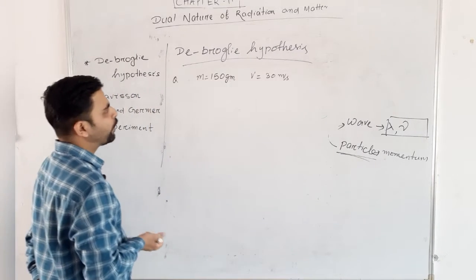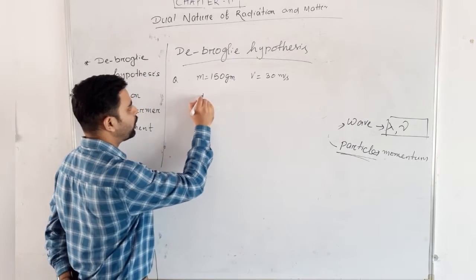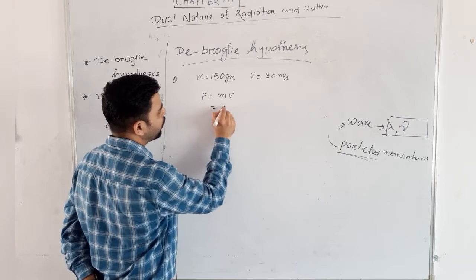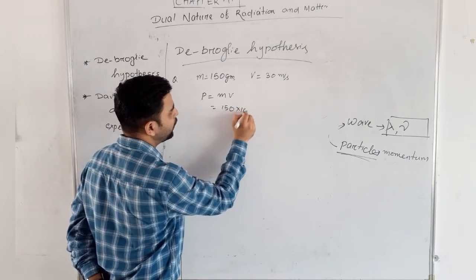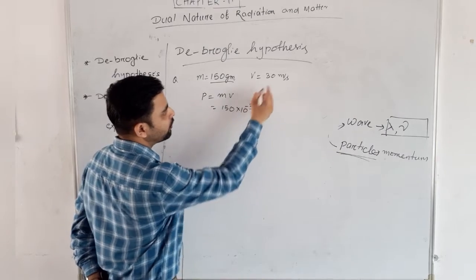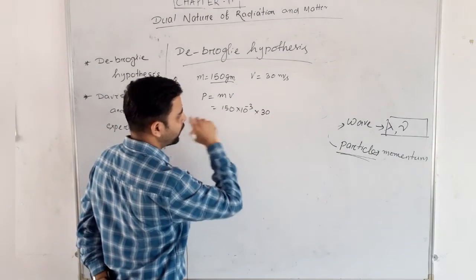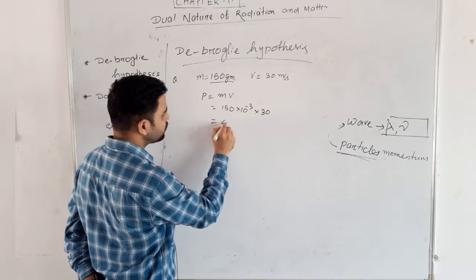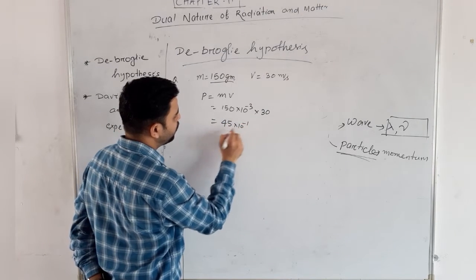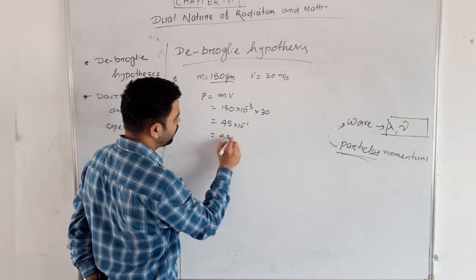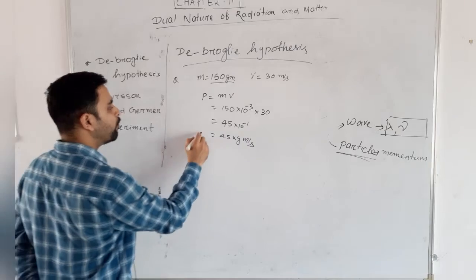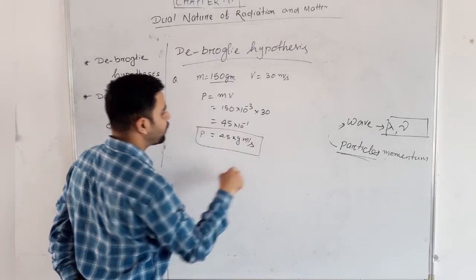So what will be the momentum P? We know the formula, momentum P equal to mass into velocity. That is 150 gram, that means 150 into 10 to the minus 3 kg, into velocity, 30 meter per second. So the answer will be 45 into 10 to the power minus 1, that means 4.5 kg meter per second. That will be the momentum value. This is my momentum P.